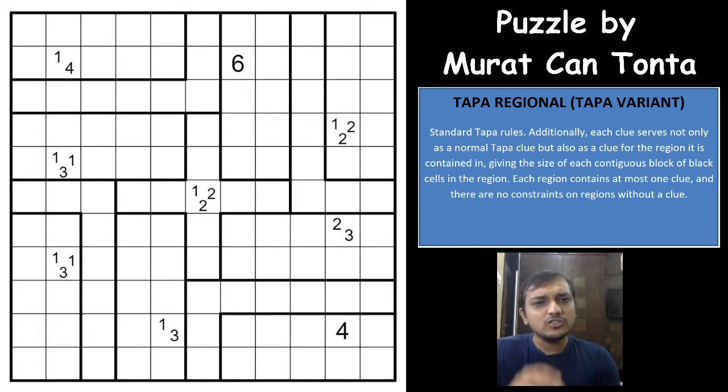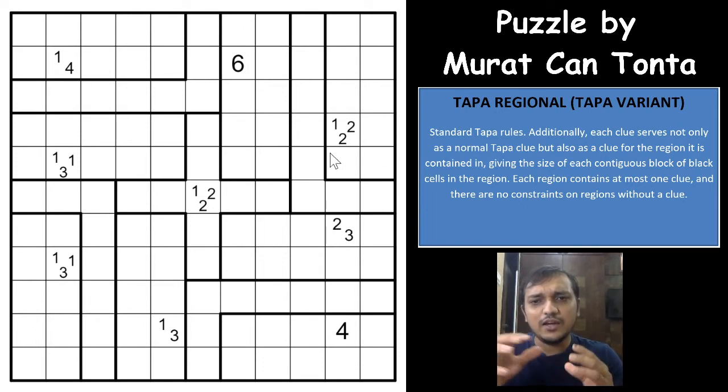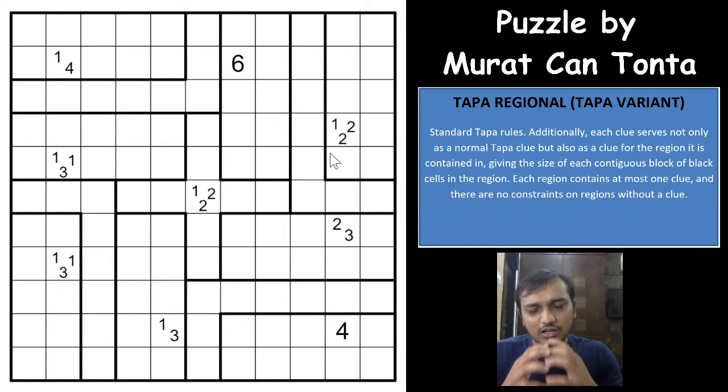Additionally, each clue is not only the clue for its surrounding 8 cells, but it is the clue for the region as well, right? Some of the regions here have a number, so this is the clue for this region as well. For the region, you will have groups of continuous shaded cells, and some white cells in between differentiating those groups of shaded cells.